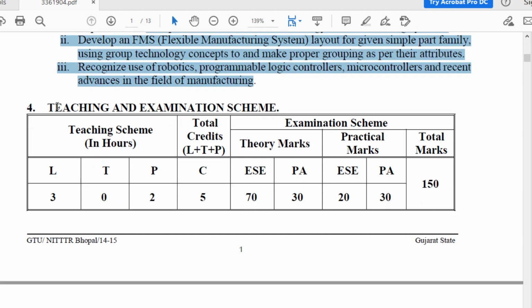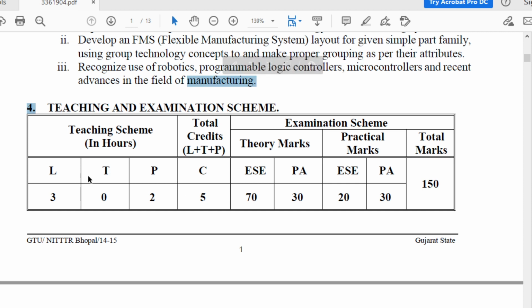Now, what is the teaching scheme of this subject? In total, 3 lectures per week and 2 hours of laboratory session, that means 1 lab per week. The total credit of this subject is 5. Now, what are the marks of this subject?